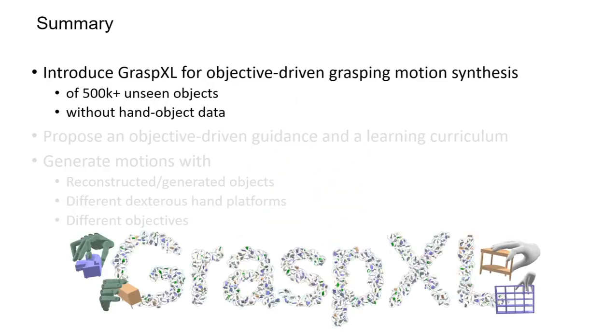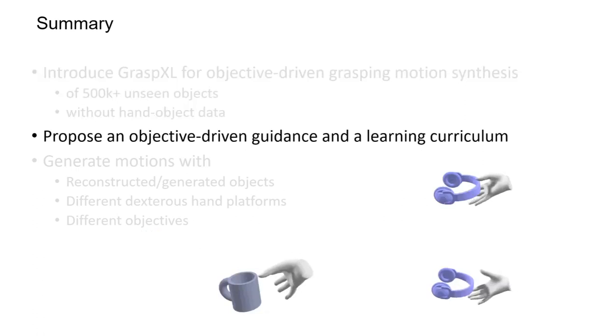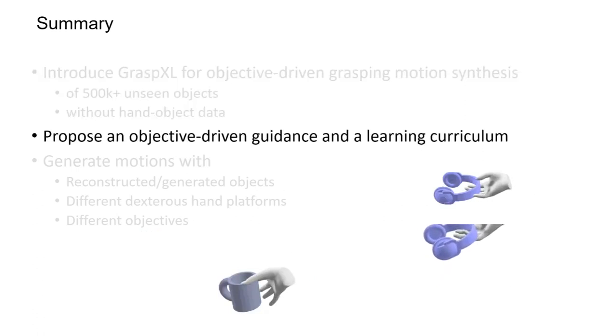Refer to our paper for quantitative evaluation. In summary, we present GraspXL, a general framework that can generate objective-driven grasping motions for more than 500,000 objects without relying on any 3D hand-object data. We introduce objective-driven guidance and a learning curriculum to handle the conflicting difficulty imposed by the diverse objectives and the requirement for stable grasping.